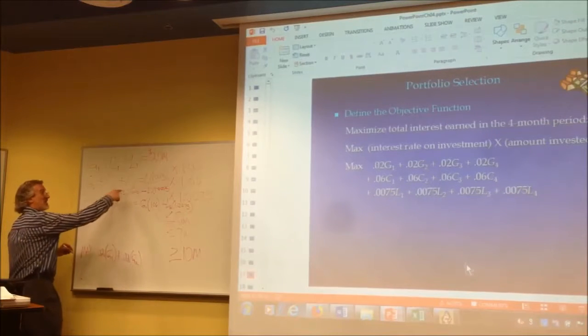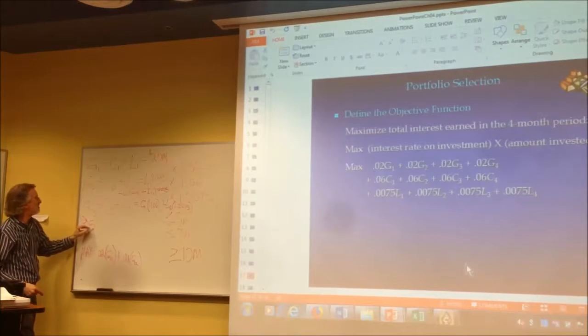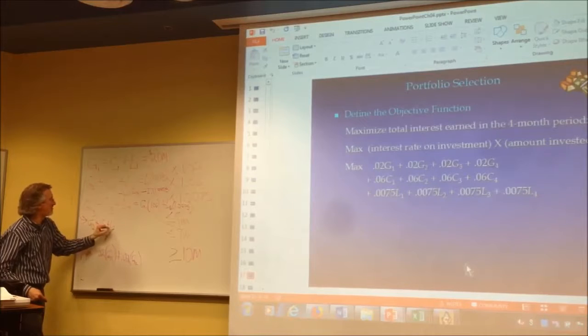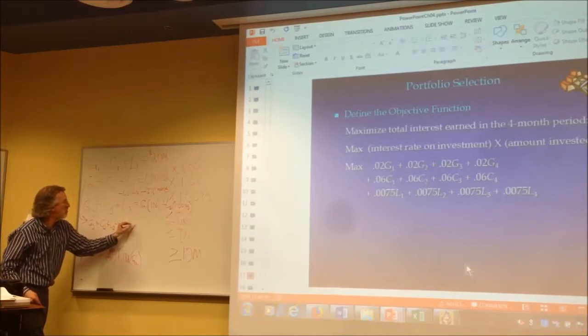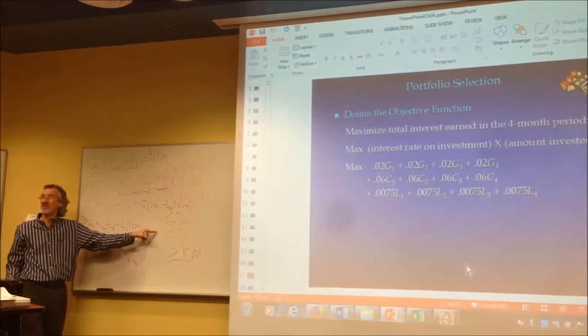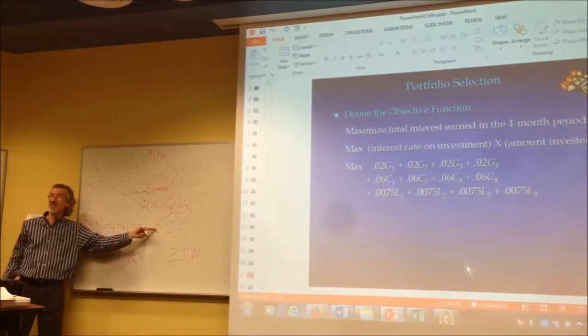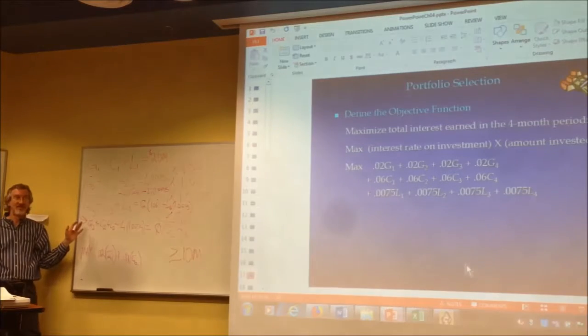All right? So if I subtract on both sides, this constraint right here turns into G2 plus C2 plus L2 minus L1 times 1.0075 equals 0. That's all you'll have left on the right. And it's a number, it's not a variable. And now this is ready to be handed in, that constraint.